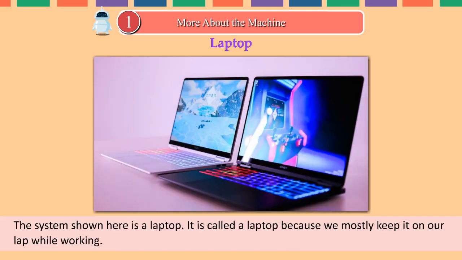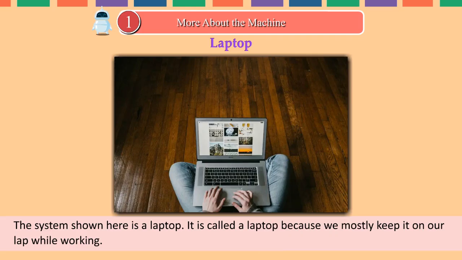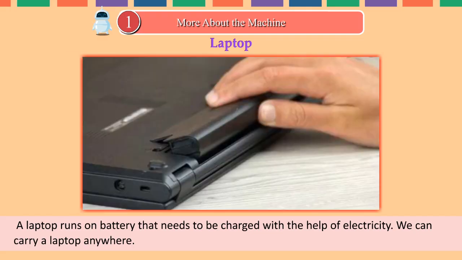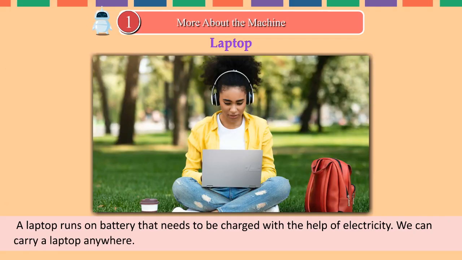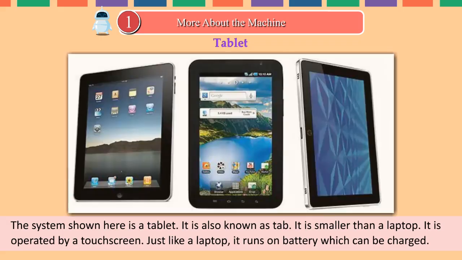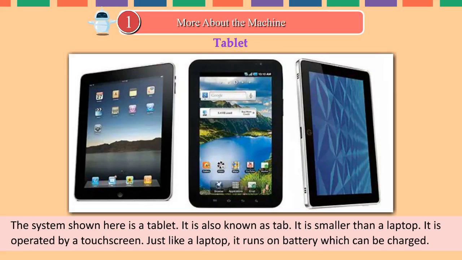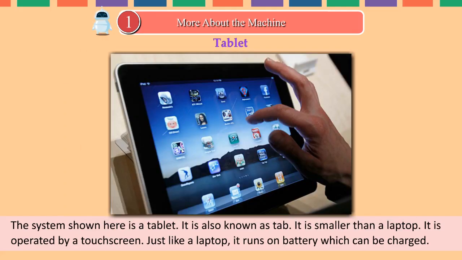Laptop. The system shown here is a laptop. It is called a laptop because we mostly keep it on our lap while working. A laptop runs on battery that needs to be charged with the help of electricity. We can carry a laptop anywhere. Tablet. The system shown here is a tablet. It is also known as tab. It is smaller than a laptop.